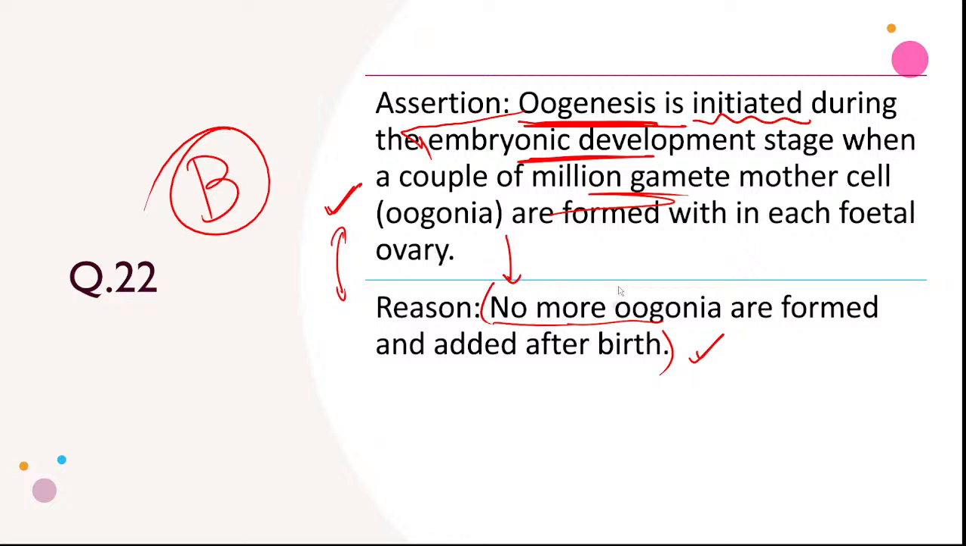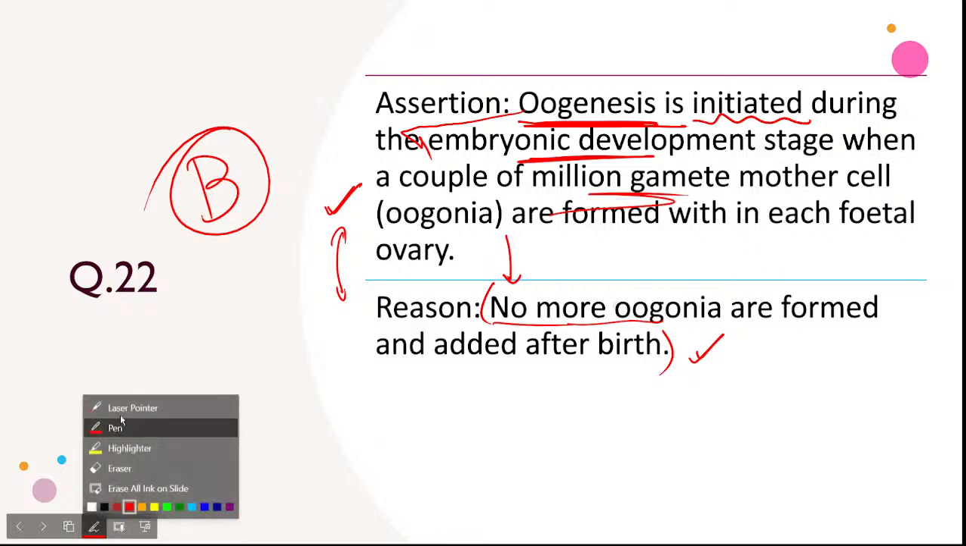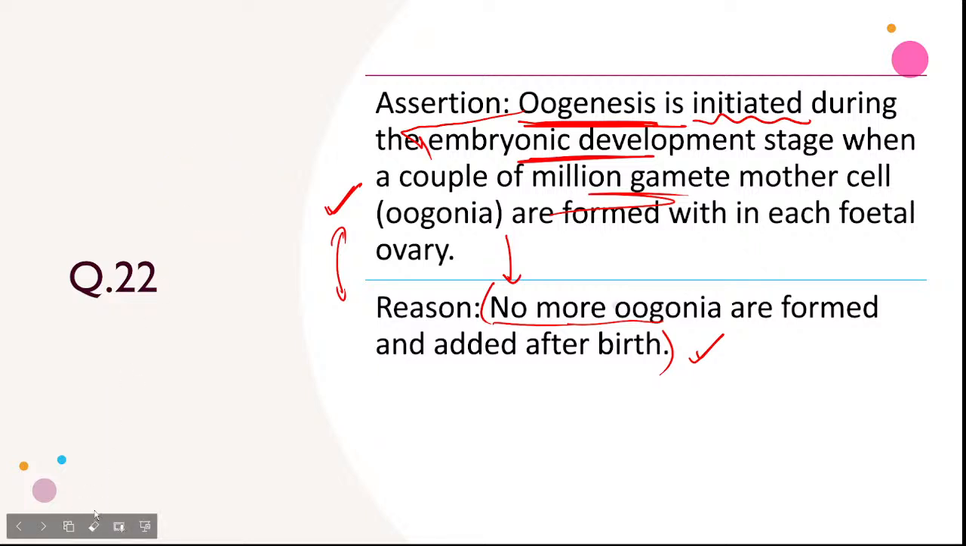Let me think again. Oogenesis is initiated during the embryonic development stage when a couple of million gamete mother cells are formed within each fetal ovary. No more oogonia are formed and added after birth. Yeah, we can say yes. It can be correct answer. So A can be the correct answer.